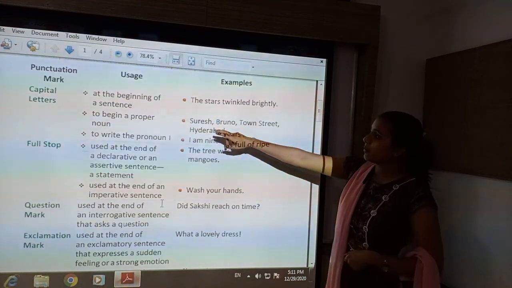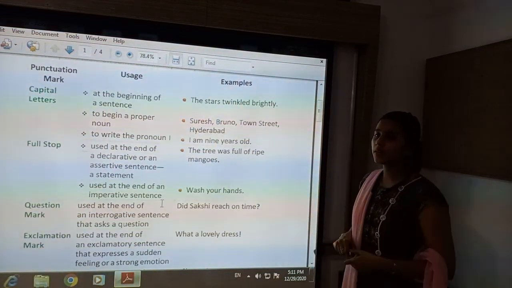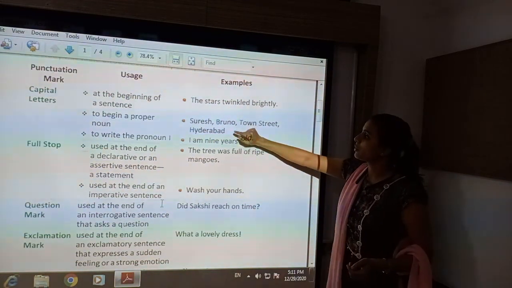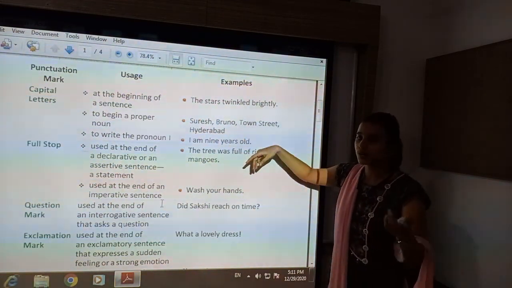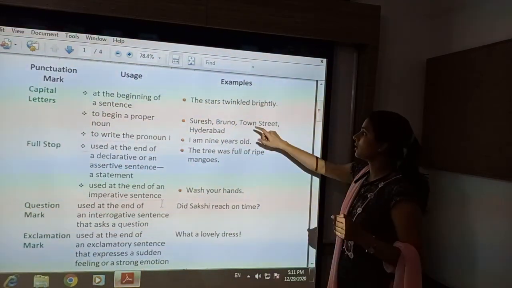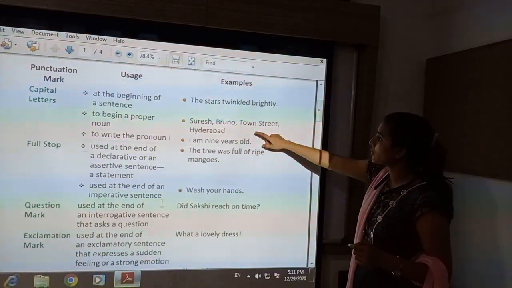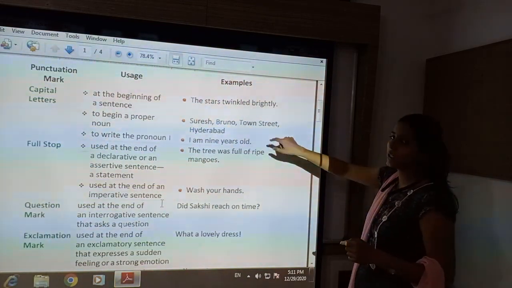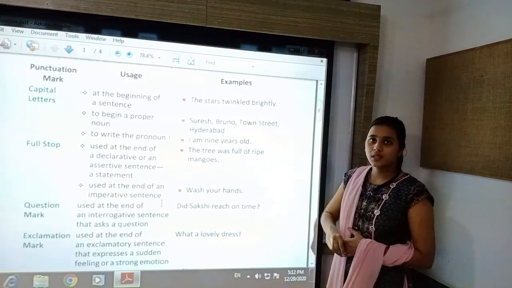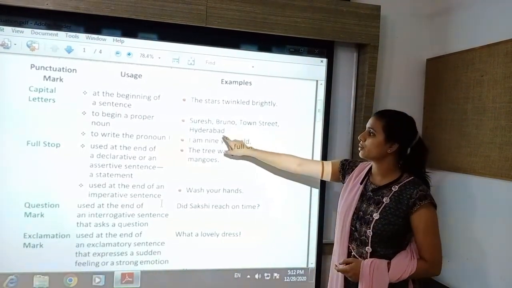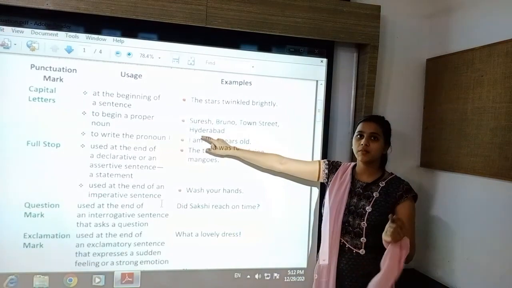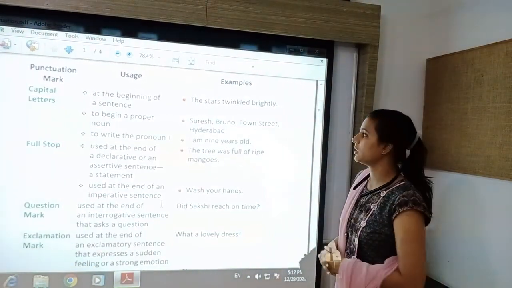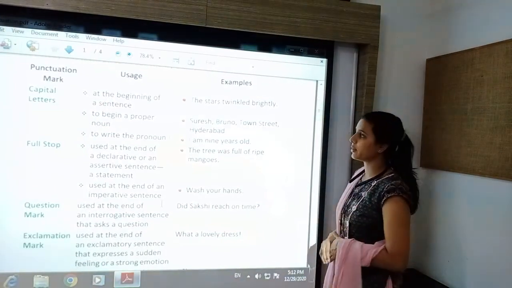Next is proper noun. That means names will be given. See the examples: Suresh, with capital S, is a name. Bruno is mostly the name of a pet animal, so B is also capital. Town Street is the name of a street, so there also T and S are kept capital. Hyderabad is a city. When the name of a city starts, the initial letter is capital, so H is capital in Hyderabad.